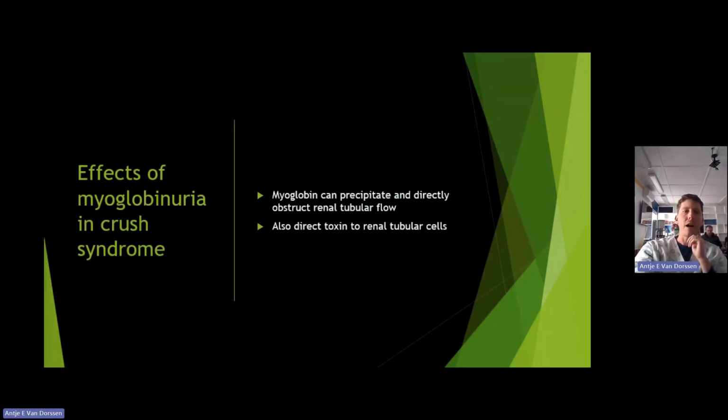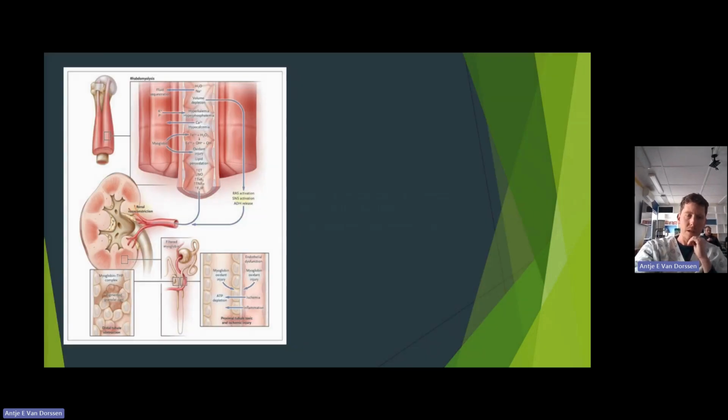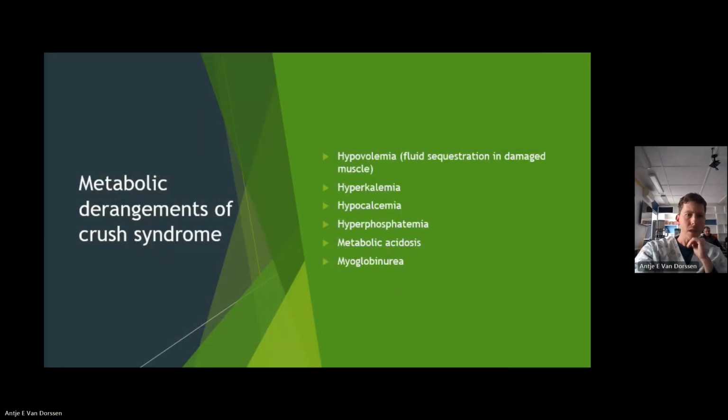So some of the effects of the myoglobin that is now circulating through the system, they precipitate and they cause obstruction to the renal tubular flow, and that's a direct toxin to the renal tubular cells. Because in this basic schematic that you see here, you look at the kidney side, you see the myoglobin is disrupting the distal renal tubules.